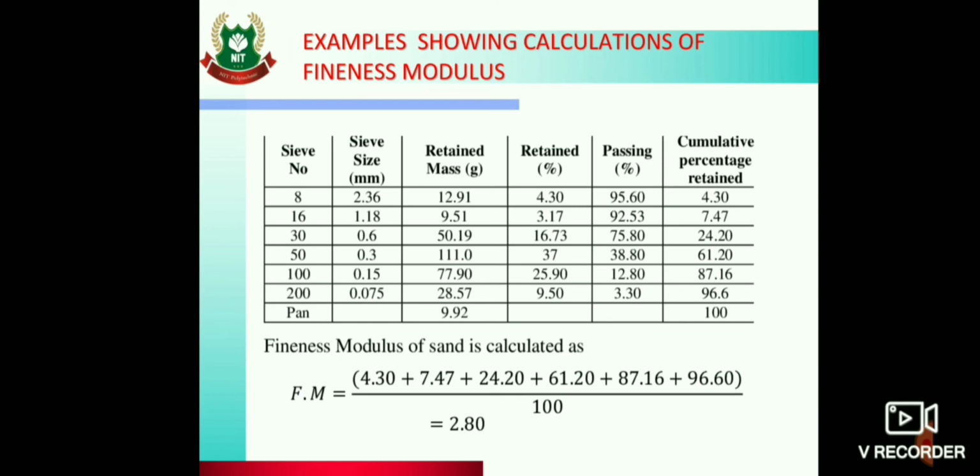You can add that in the total of retained mass, but you cannot add that in the fineness modulus. So excluding the pan value, add all the values of cumulative percentage retained and divide that by the arbitrary number 100. You will get the value of fineness modulus.